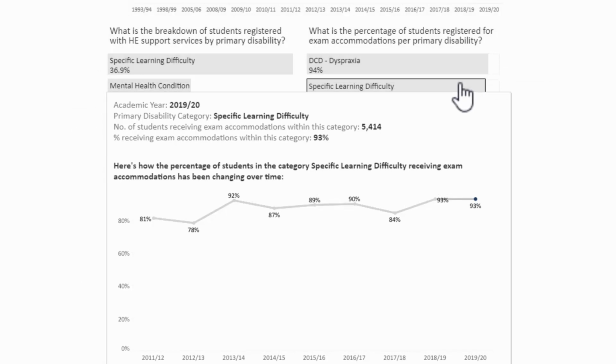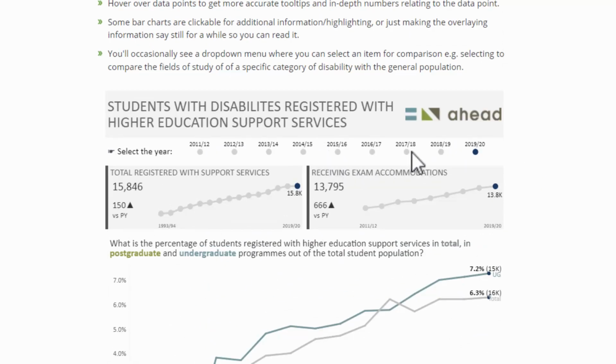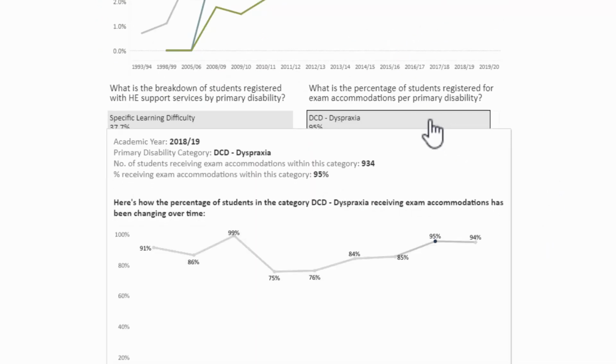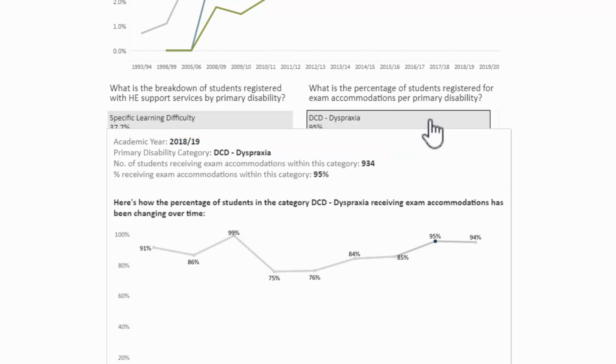And you might be thinking here as you hover over these, God, I really wish I could get the number for any of these years. Well, you actually can by changing the year at the top. So at the moment, this main tooltip at the top here is telling us for 2019-20, but if I go back up and I select 2018-19, that's going to update the tooltip that I see here, and you can see at the top now it's giving me the actual figure for 2018-19 as well as the standard graph over time that it did before.